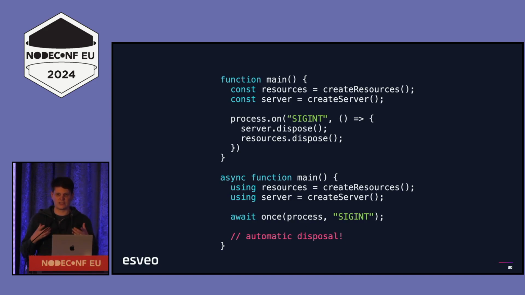What we want to do in this function is essentially wait for the moment where this function can be shut down, and that is whenever SIGINT occurs. And Node.js includes this once function, which handily does a lot of the work for us. We essentially say, hey, whenever the SIGINT signal is fired on the process object, then resolve this promise, and the function is over, and we automatically get everything disposed of.